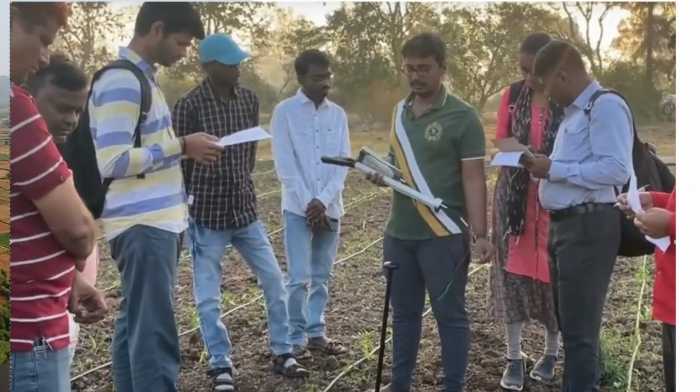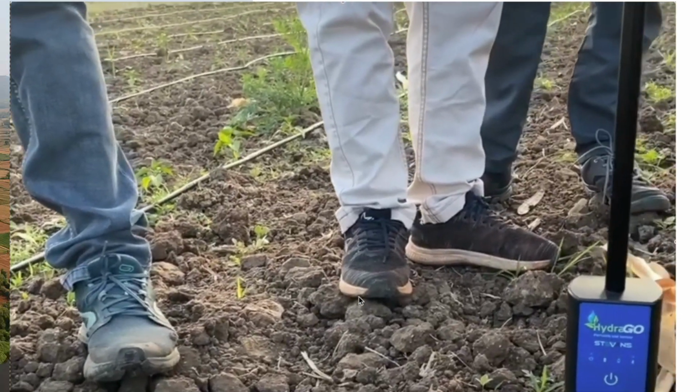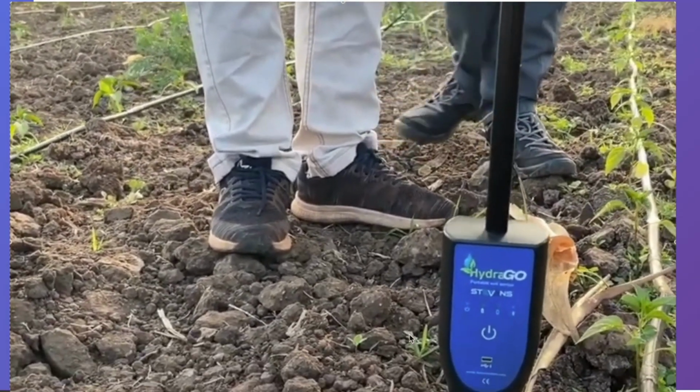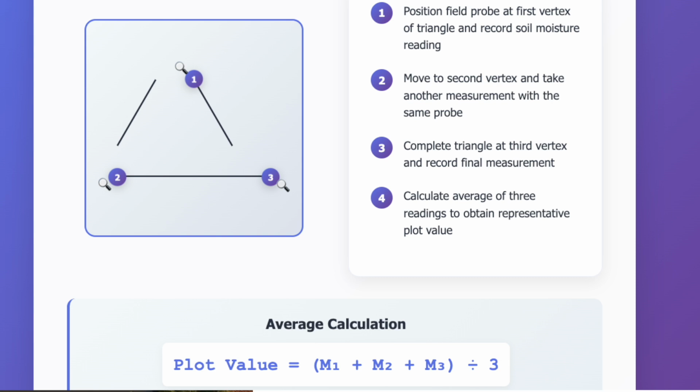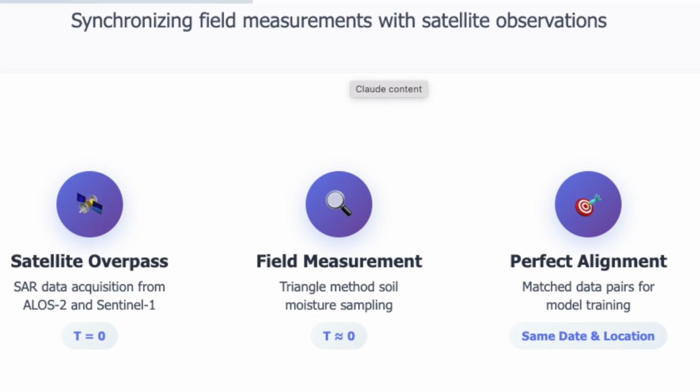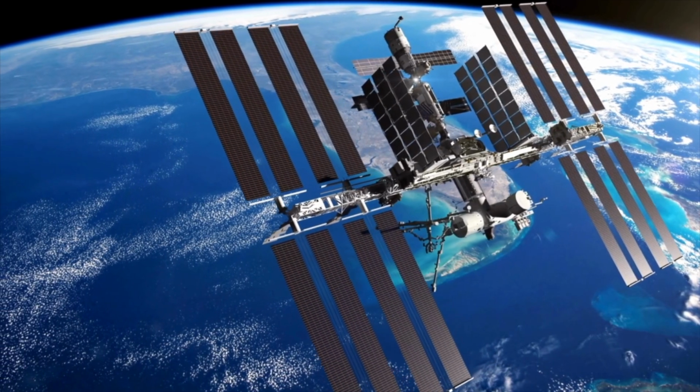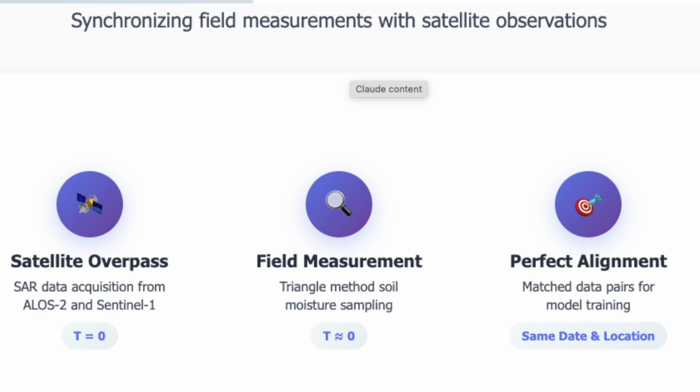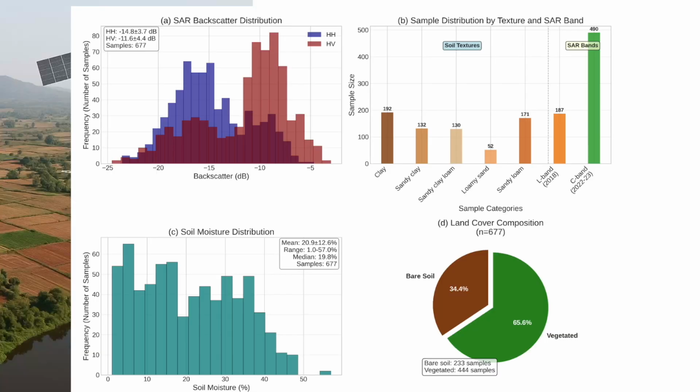So how we collected the soil moisture data is that we used a field probe and did what's called the triangle method. Basically, for each sampling spot, we take 3 measurements in a triangle and then average them to get a single value for that agricultural plot. So we made sure that we visited the field on the same date as the satellite passes above us, and so our field measured soil moisture should line up with the satellite backscatter data for that exact date and place. And now if we look at what data we have, in total we have 677 samples.